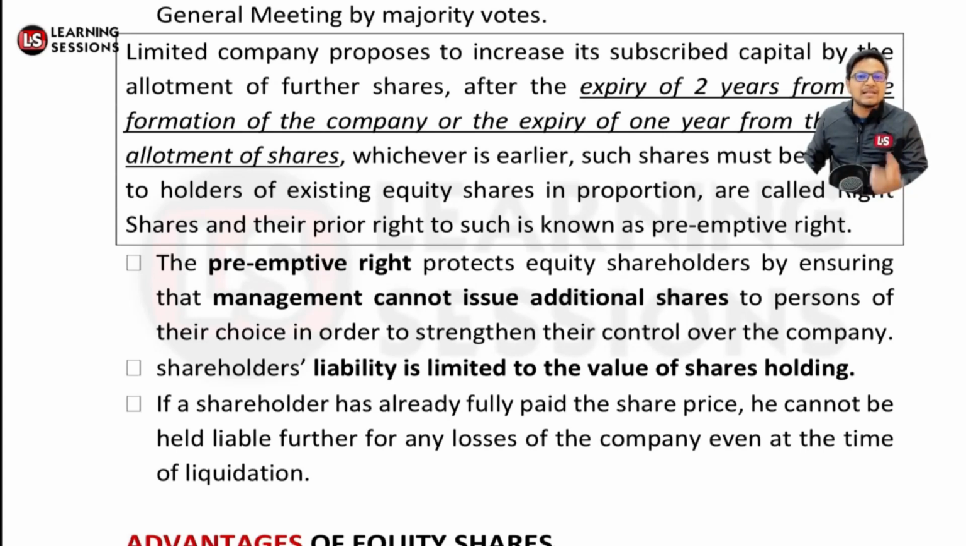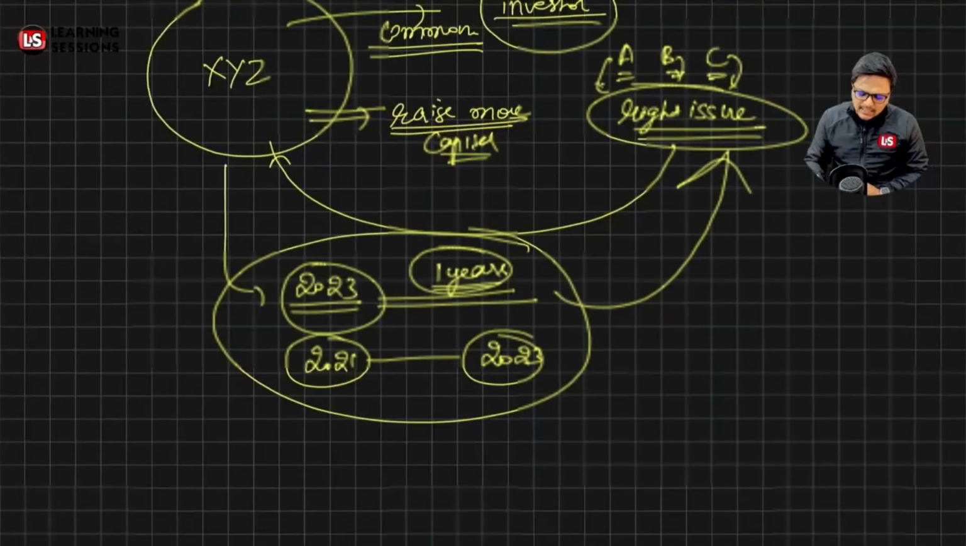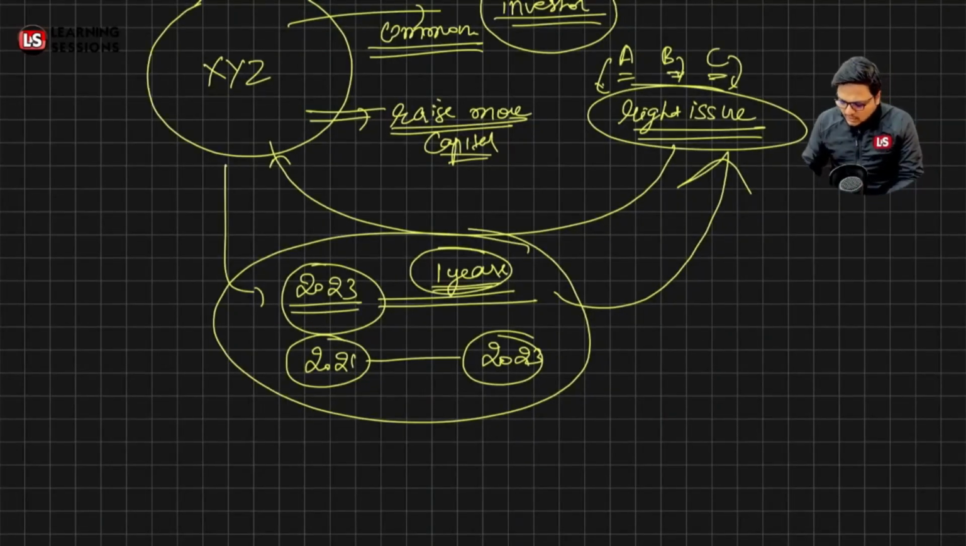And the shareholder's liability is limited to the value of shares they are holding only. Let's say person A is holding shares worth rupees 10 lakh, then the liability of person A is a maximum of rupees 10 lakh only, and not above that.